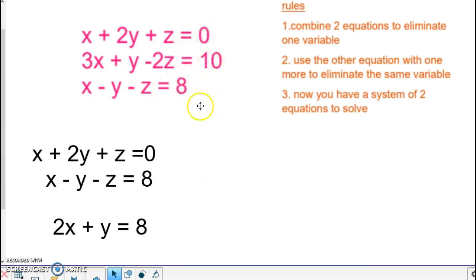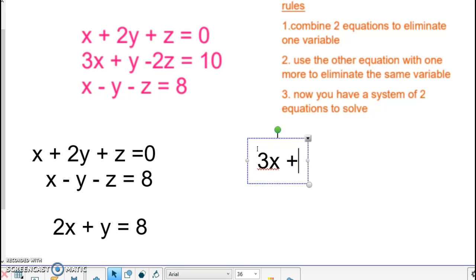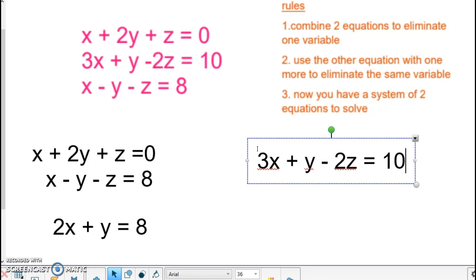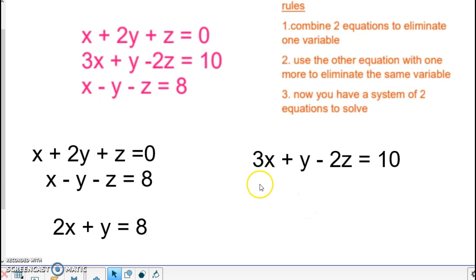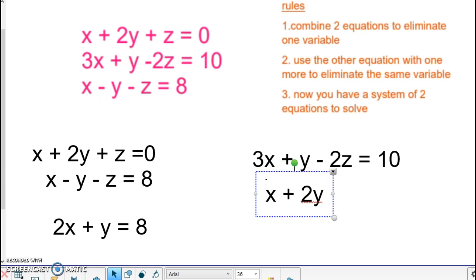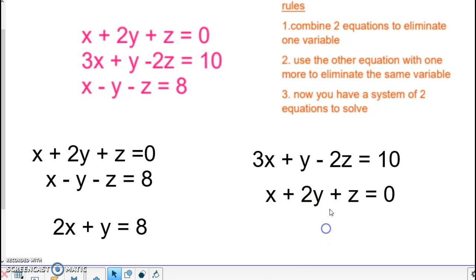Now I go back to these three. I did not use the second equation, so I have to use this one now. So it's 3x plus y minus 2z equals 10. And I'm going to pick one of the other equations to use, and I have to get rid of the same variable. So I have to get rid of z. So I'm just going to take the first one, put that down underneath it, and take a look at it.